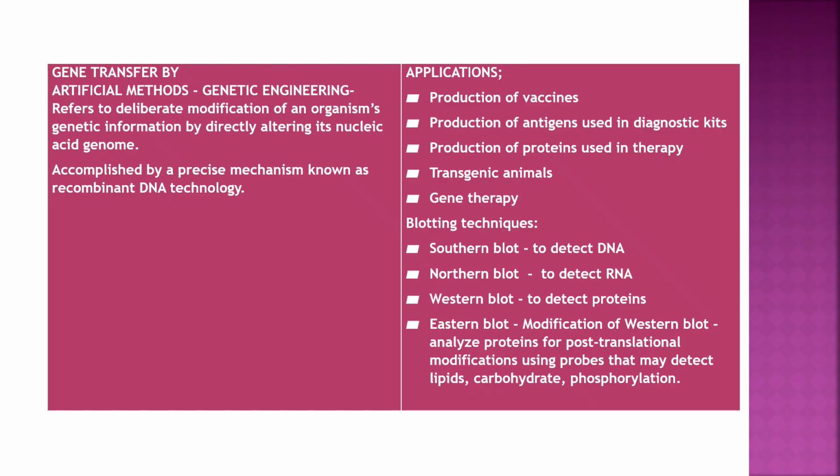Blotting techniques are: Southern blot to detect DNA, Northern blot to detect RNA, Western blot to detect proteins, and Eastern blot, a modification of Western blot, to analyze proteins for post-translational modifications using probes that may detect carbohydrate and phosphorylation.